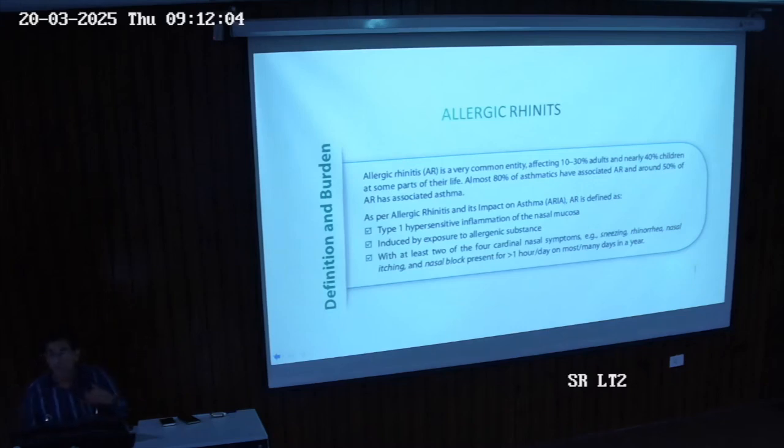And what are the symptoms? How does it occur? Because of allergen substances. It can be anything: dust, house dust mite, cockroach, pollution and so on. We'll cover that on later slides. And how will we define the different types of symptoms? Basically we have four cardinal symptoms. First one is sneezing, then rhinorrhea, meaning watery, running nose, then nasal itching and nasal block. These are the four cardinal symptoms.